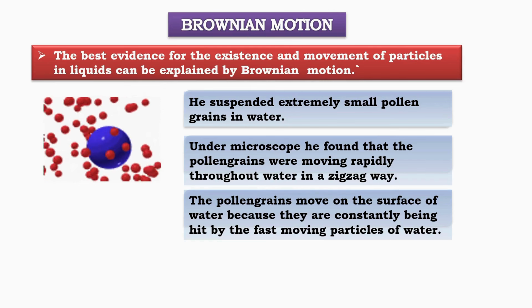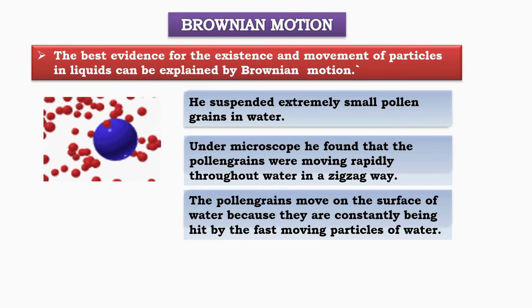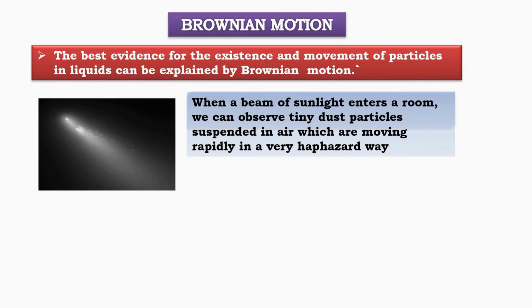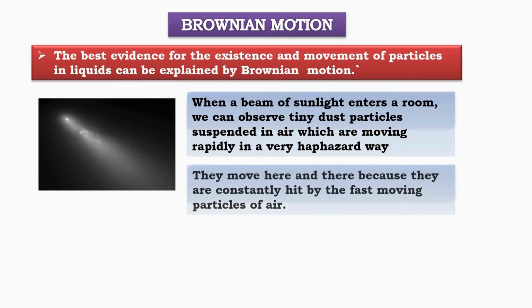Brownian motion in action. When sunlight enters a room, we can observe tiny dust particles suspended in the air. These particles move rapidly in a very haphazard way. They are constantly being hit by fast-moving air particles, which cause them to move in unpredictable patterns. This chaotic movement is another example of Brownian motion.